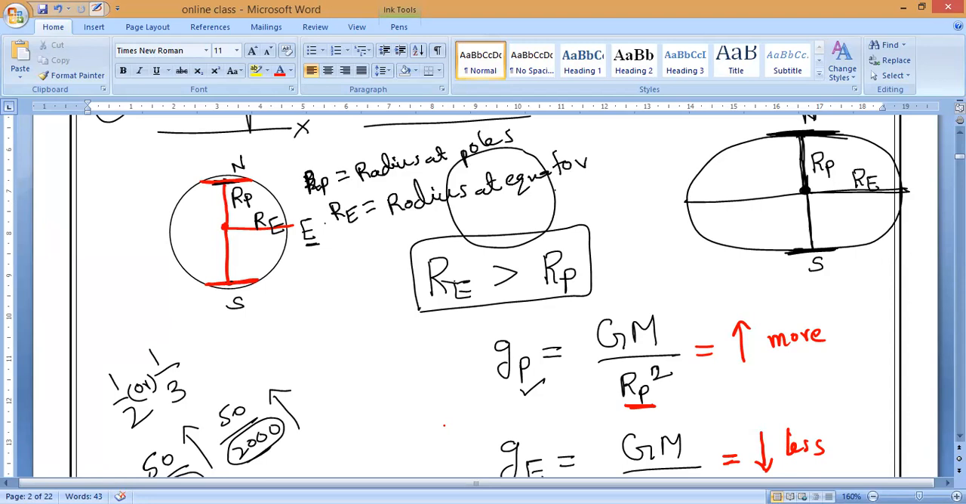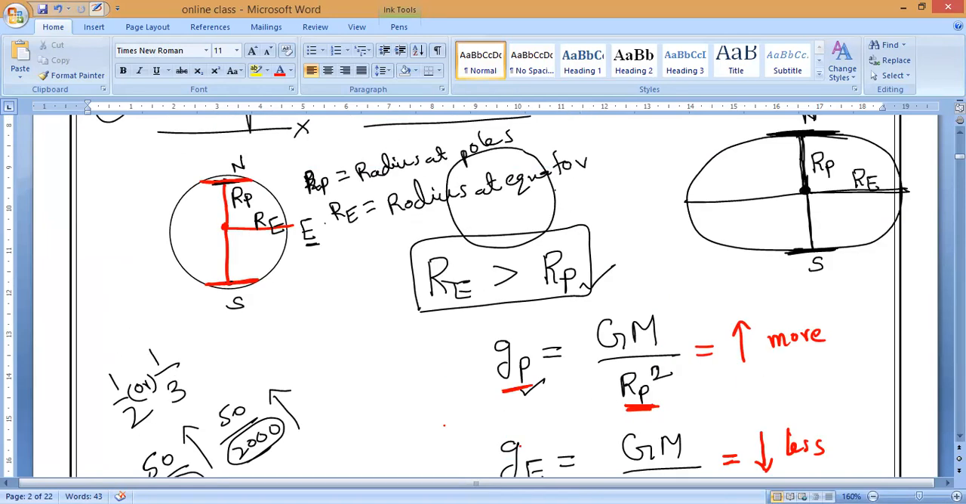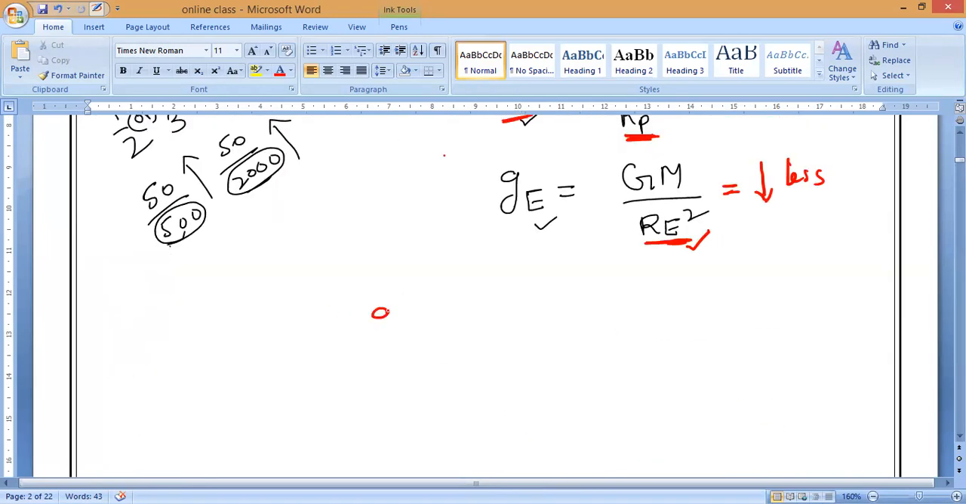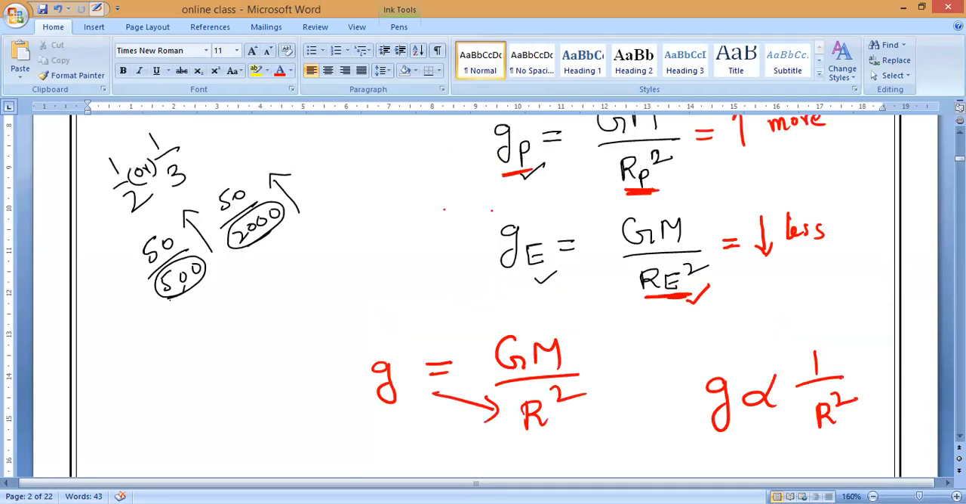So as we know, RE is always greater than RP. Now, from the formula also we can say, Maitreyan, please speak. What is the relationship between gravitational force and radius? Always inversely or directly proportional? From the general formula, inversely proportional. G is equal to GM divided by R square, so G is always inversely proportional to radius square, 1 by R square. RE is greater, so G is less. Here RP is smaller, so G is more. Are you clear, guys? Everybody?